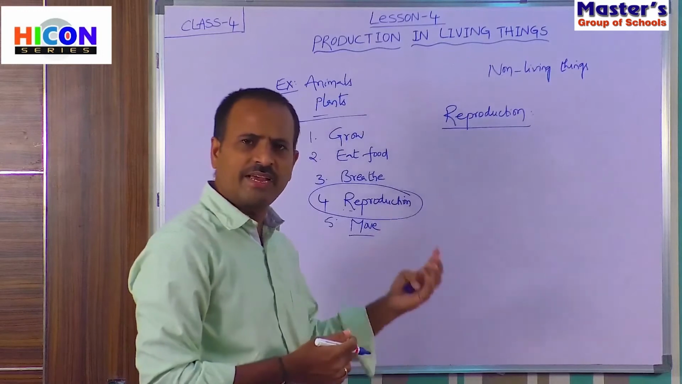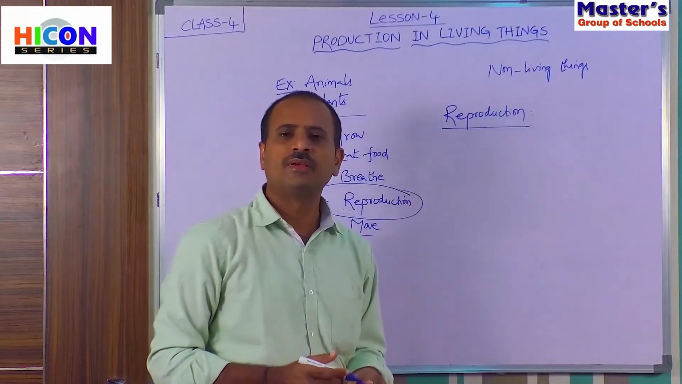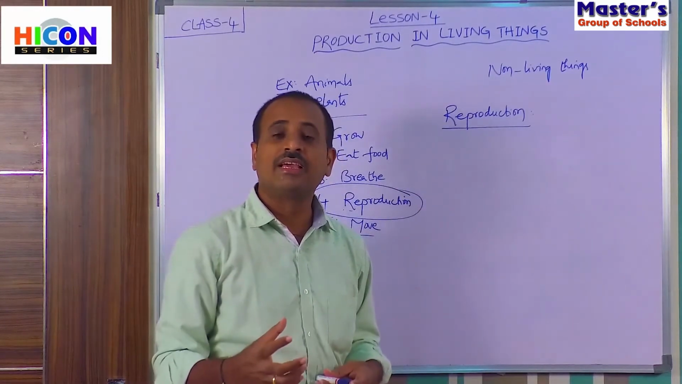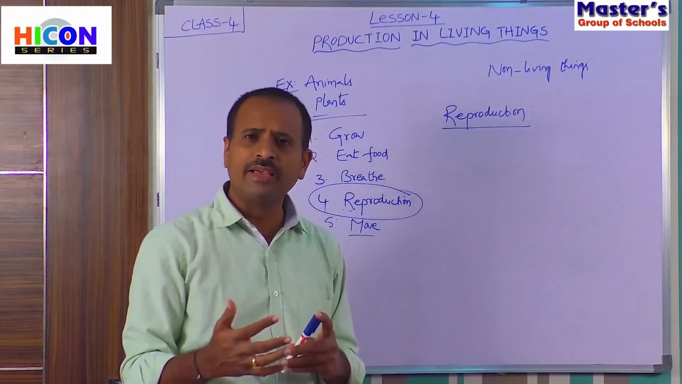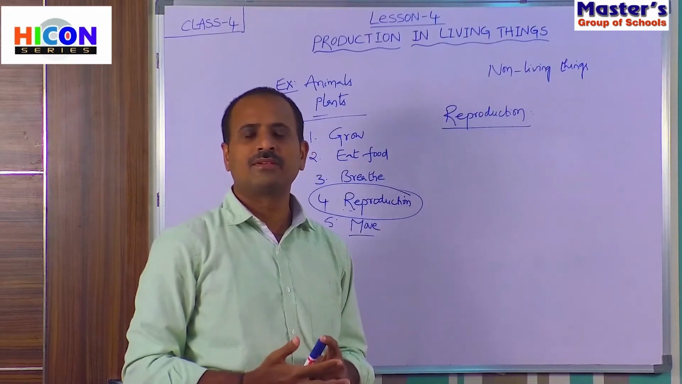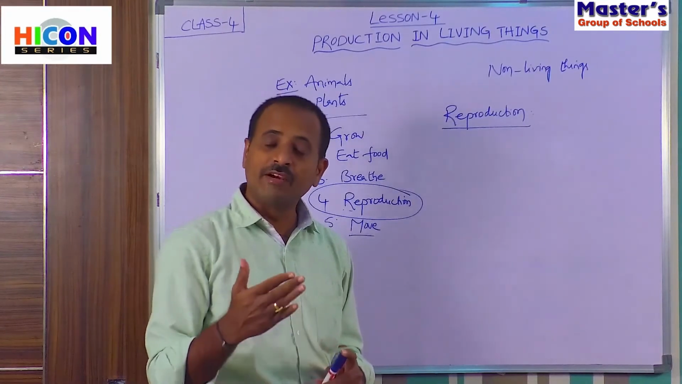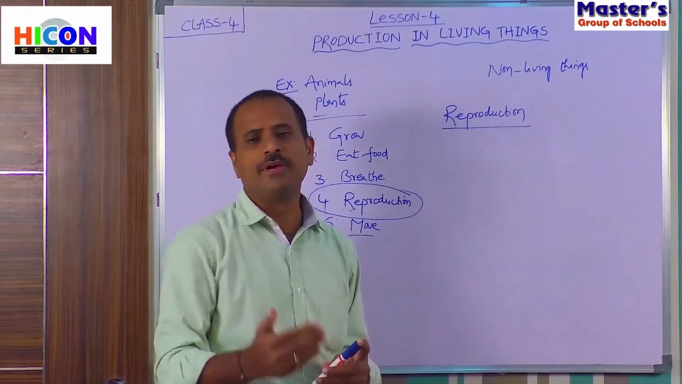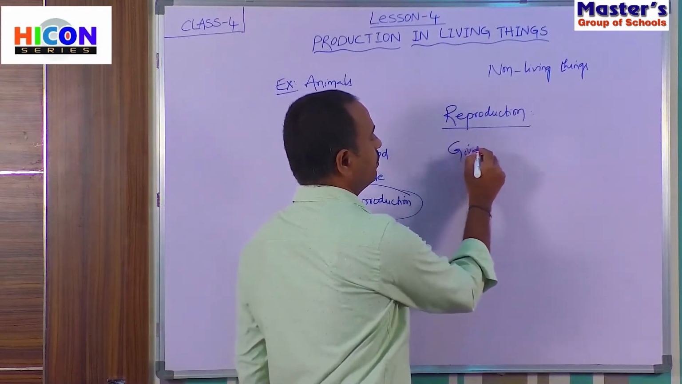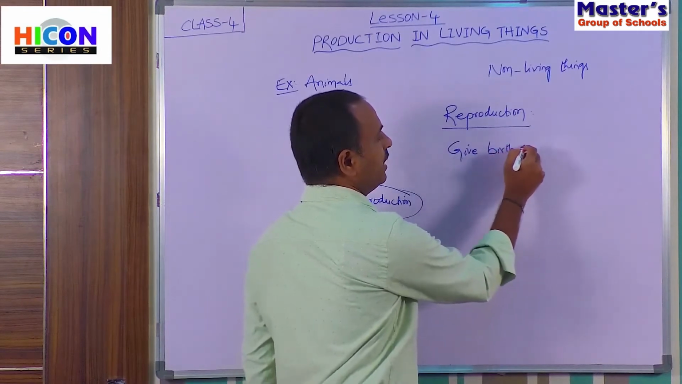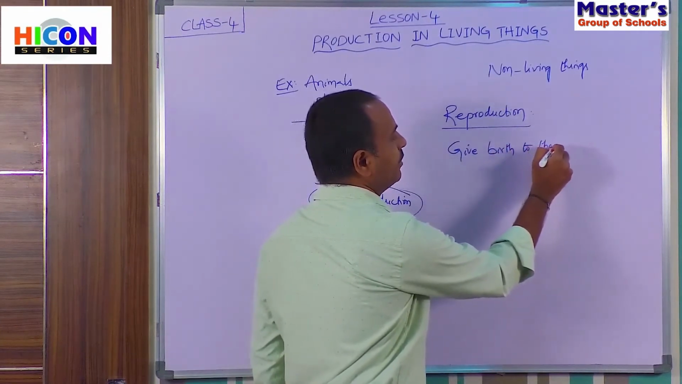So let us see once again what is reproduction. All living things have the capability of giving birth to their young babies. So all living things can give birth to their young babies.